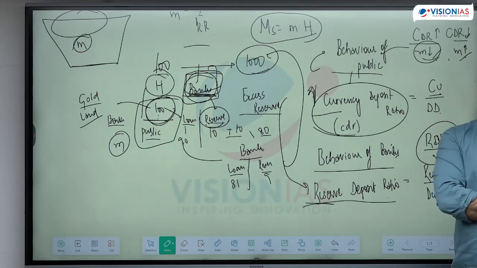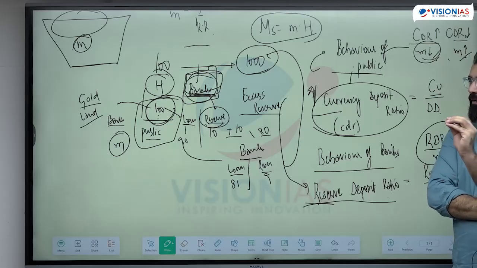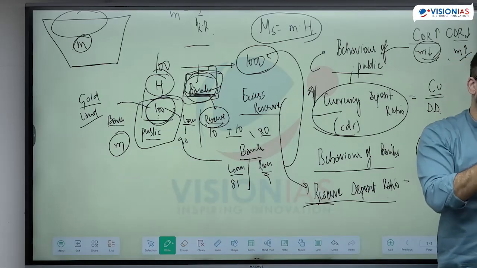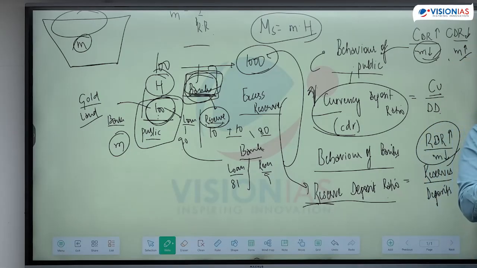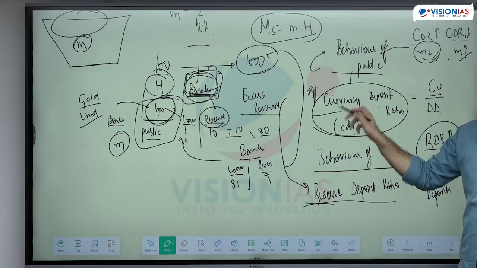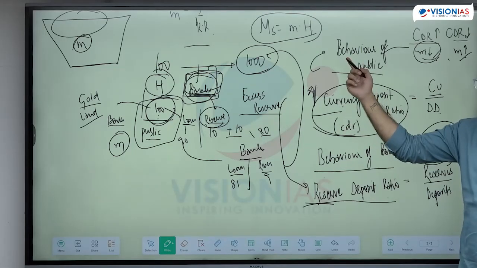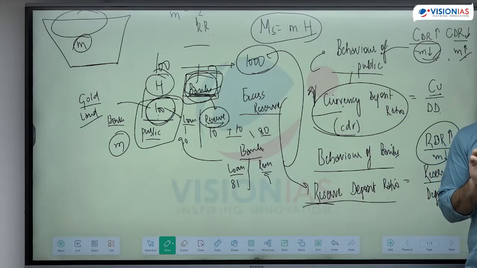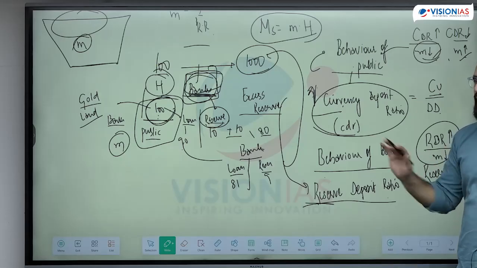The NCERT has drawn a numerical relation here. You don't have to go into that detail. ये इन सब दोनों से they will show how the multiplier is 1 plus CDR upon CDR plus RDR. You don't have to go into those relations. You only have to understand how these two factors change, क्यों change होंगे और उससे multiplier कैसे change होगा. This is the only basic you have to know. Don't go into the numerical explanations given by the NCERT. Just understand what is happening.